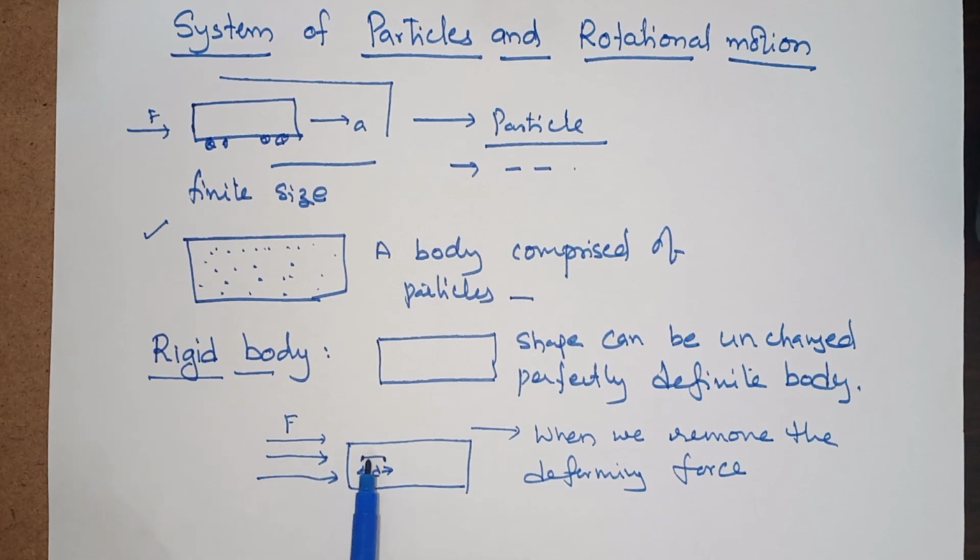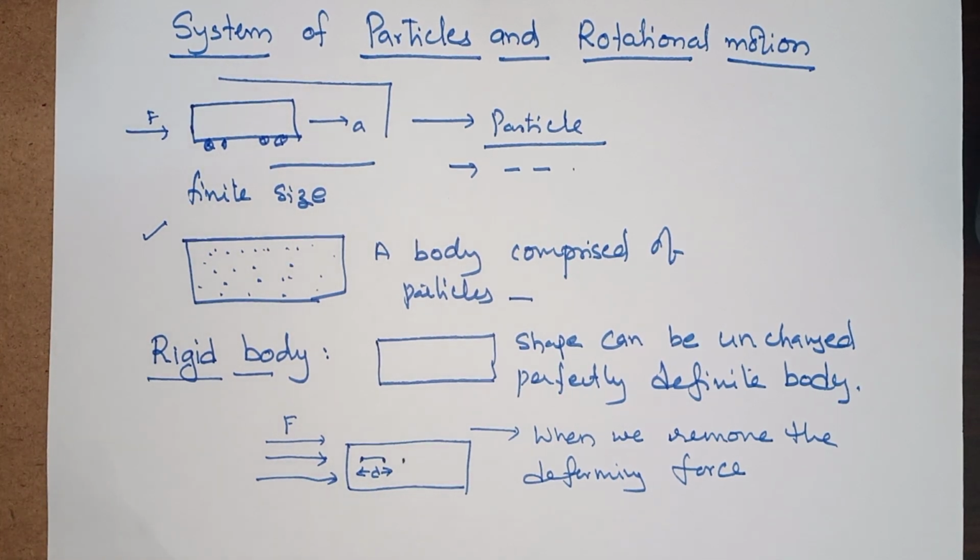Even if the force is applied or we don't apply, the distance between the particles remains fixed. Such a body is called a rigid body, or strong body, we can say in general. The distance between all the particles of such a body does not change. Such bodies are called rigid bodies. We will see in this chapter about rigid bodies, rigid body motion, and its angular velocity, angular acceleration, all the things.